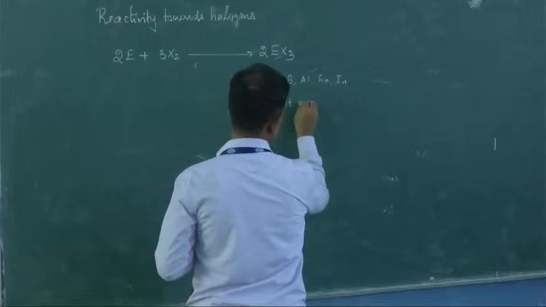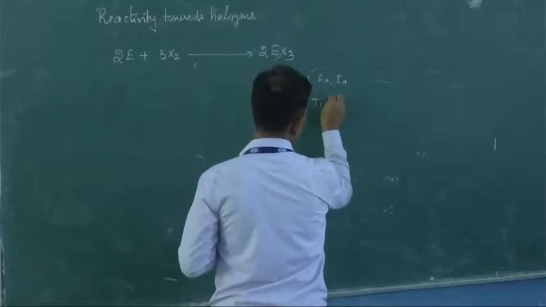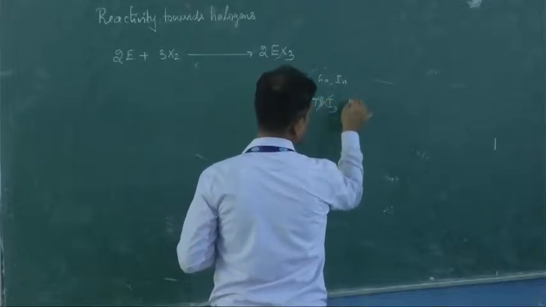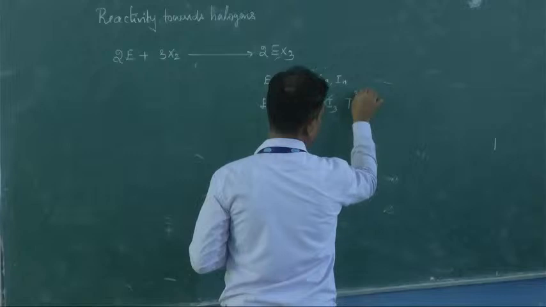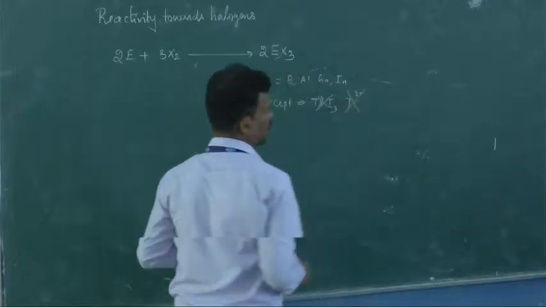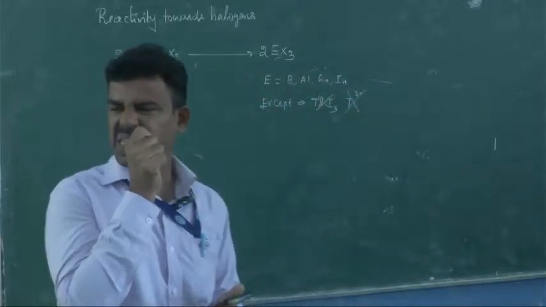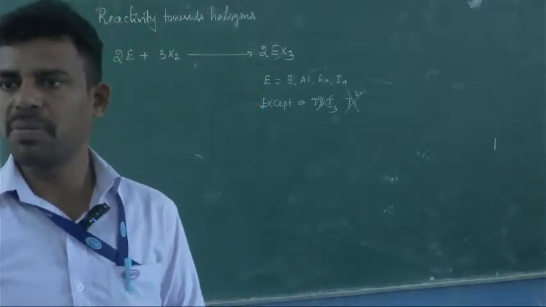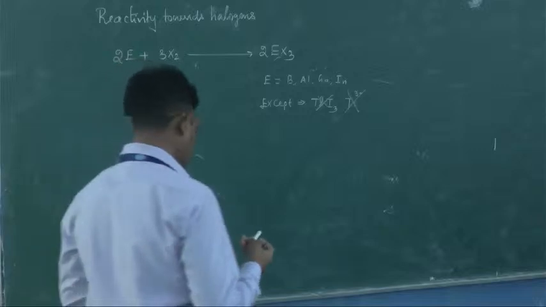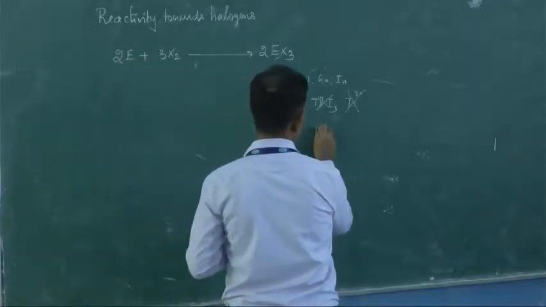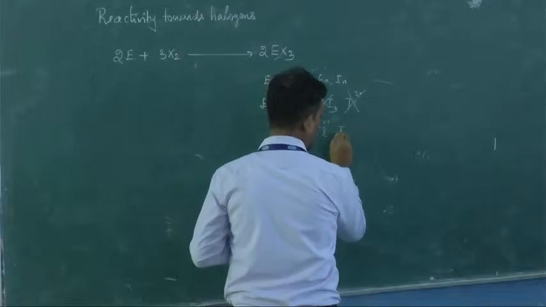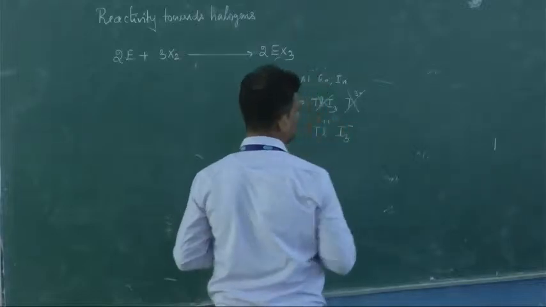Thallium will not form thallium triiodide, TlI3, because the +3 oxidation state of thallium does not exist here. Thallium's oxidation state is going to be +1. Is it clear? This will form thallium +1 I3-. Please note this.